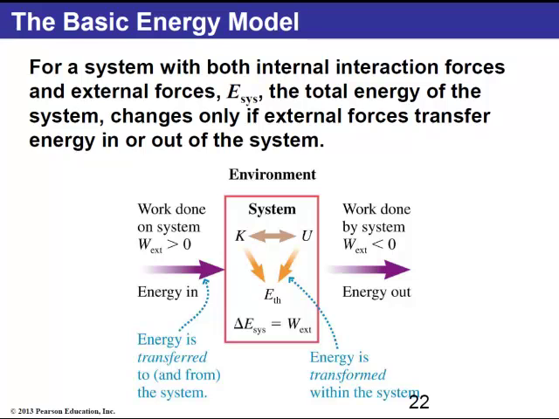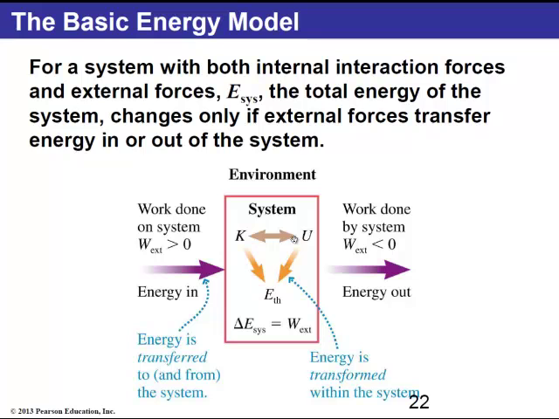So when the system is interacting with the outside world, we need to know whether the work done is positive or negative. When the work done is positive, energy has been added into the system. When the work done is negative, energy has been removed from the system. Within the system itself, there can be some changes, a modification of energy from kinetic to potential.